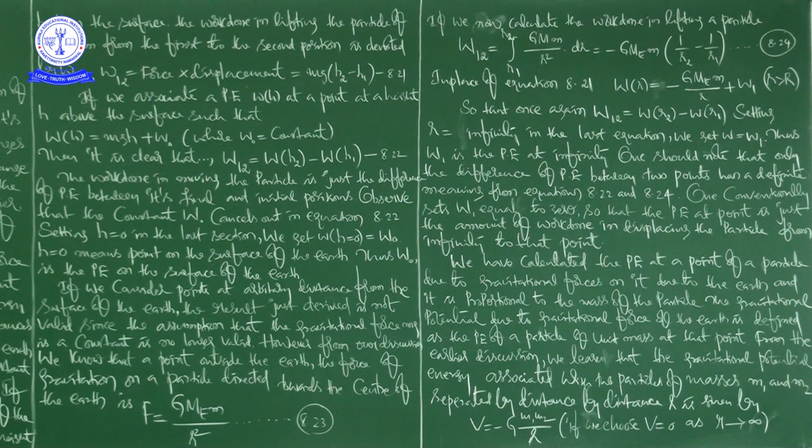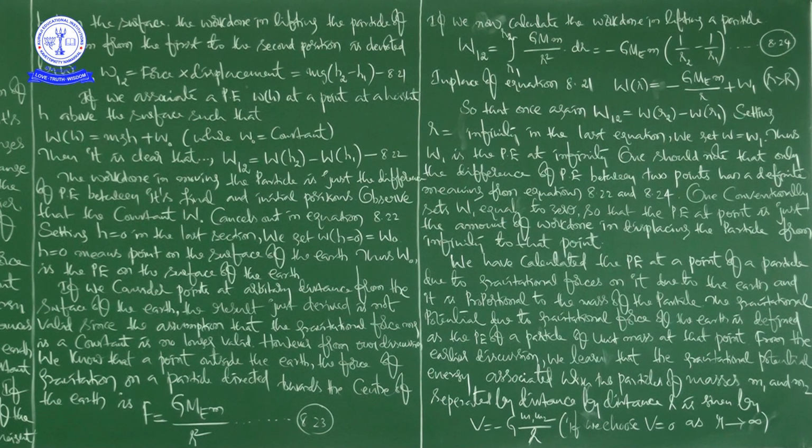One should note that only the difference of potential energy between 2 points has a definite meaning, from equation 8.22 and equation 8.24. So from these two equations, there is a meaning only in the difference of potential energy between 2 points. That is what he is saying.